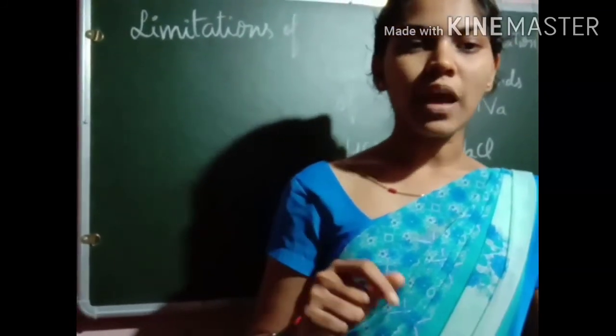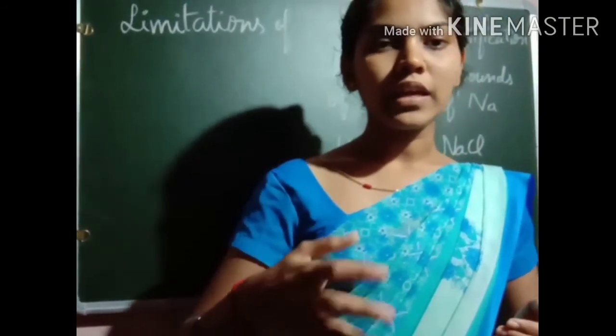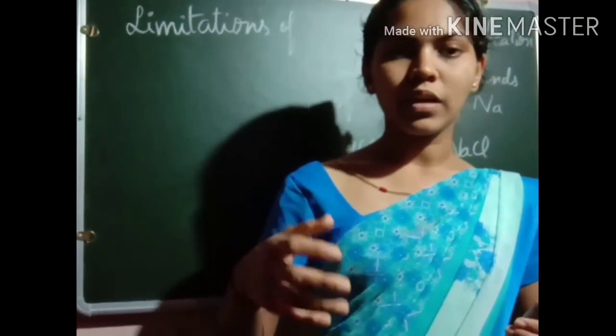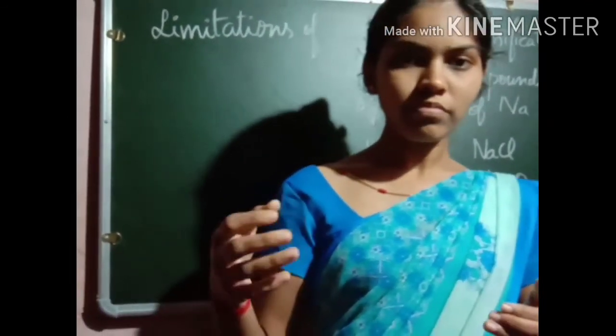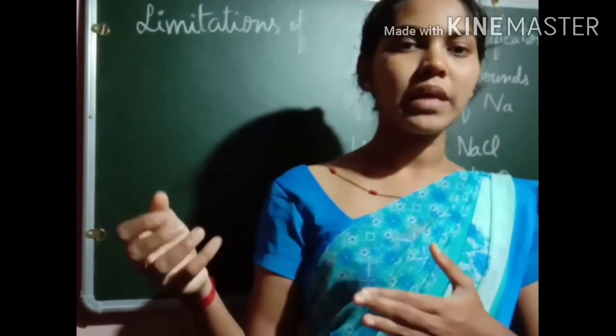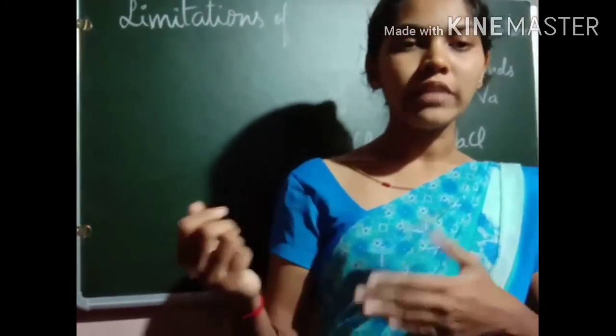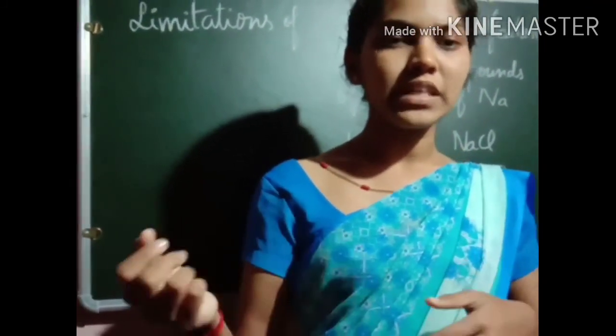So in today's class, we have discussed how the classification of elements began with new inventions and discoveries by different scientists.